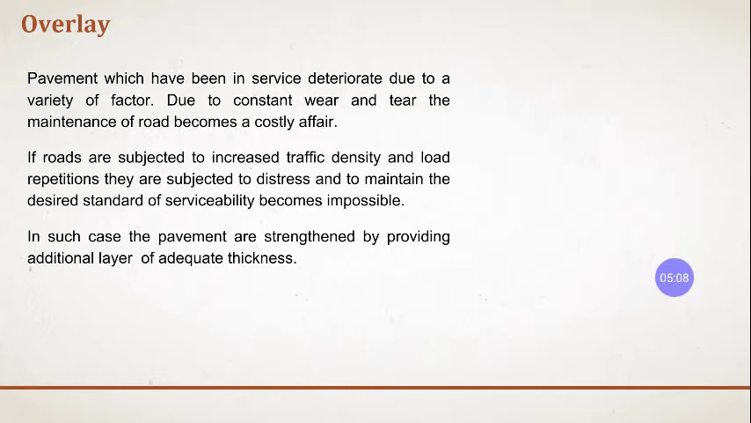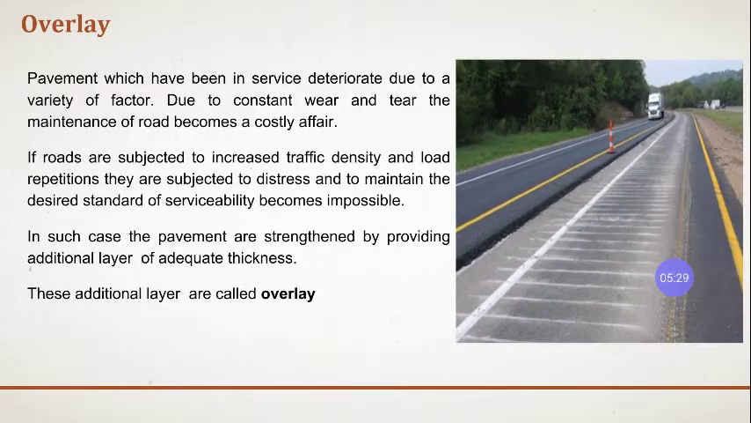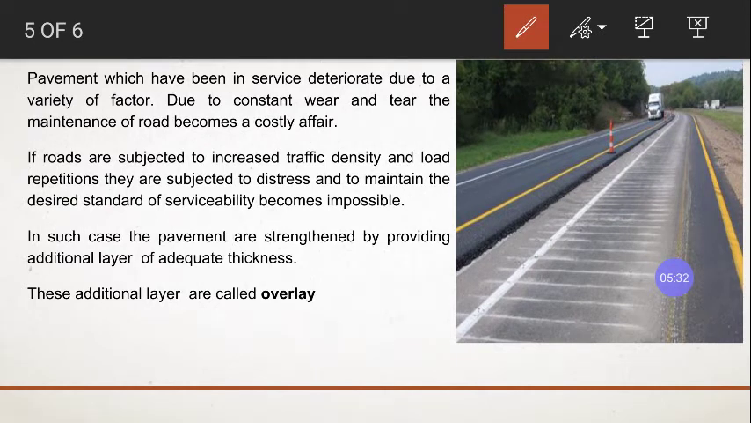An additional layer of pavement will be provided over it. So these additional layers are called overlay. Understand what is overlay? We are going to lay over the existing road surface. Additional thickness will be added to the existing layer. You see here, in this image, on the existing concrete roads, they are providing an additional layer of bituminous overlay.